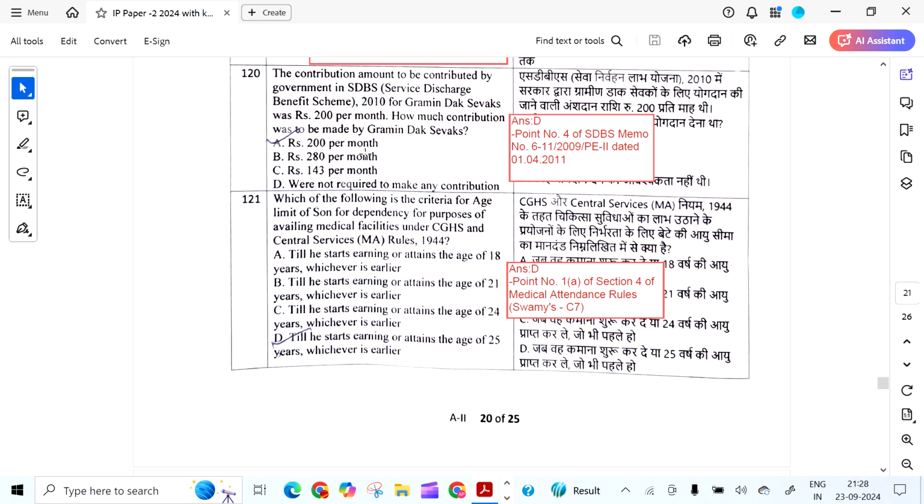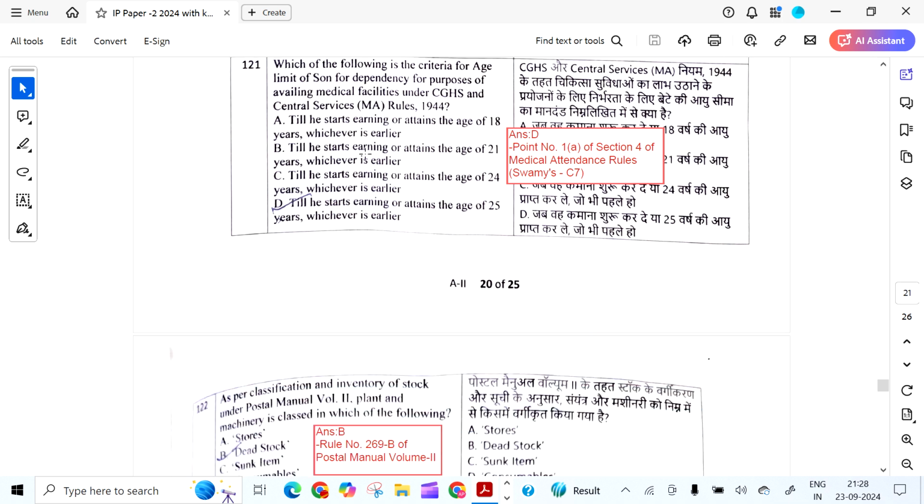The contribution amount to be contributed with government in SDBS of GDS was 200 rupees per month. How much contribution was made to be made by the GDS? Answer is were not required to make any contribution.